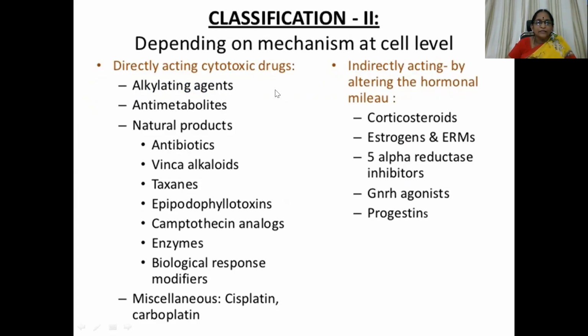The directly acting cytotoxic drugs are alkylating agents, antimetabolites, natural products, which we have discussed already, and then miscellaneous compounds. Then the indirectly acting compounds are corticosteroids, estrogens, and estrogen receptor modulators, that is SERMs, and 5-alpha reductase inhibitors, GnRH analogs or LH analogs, whichever way you may name it, then progestins.